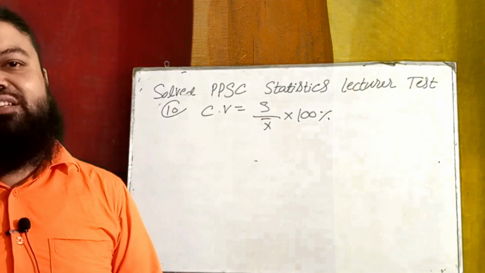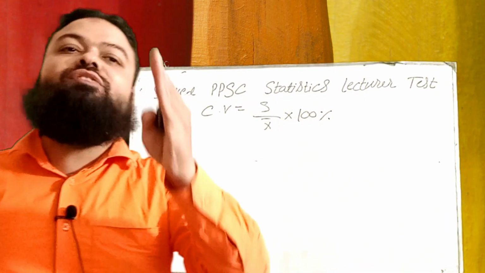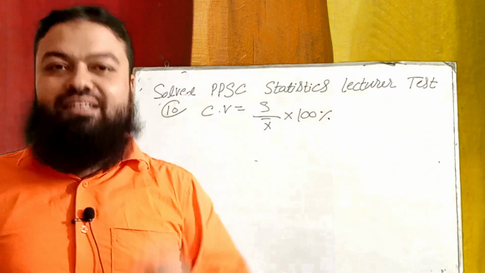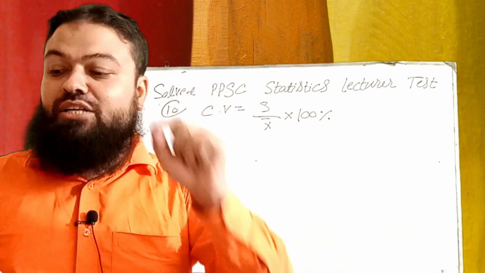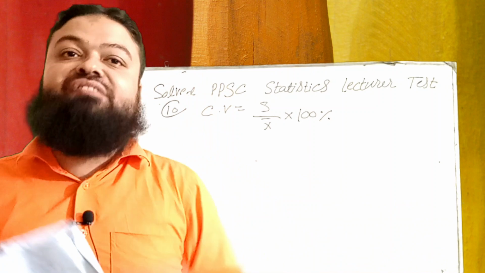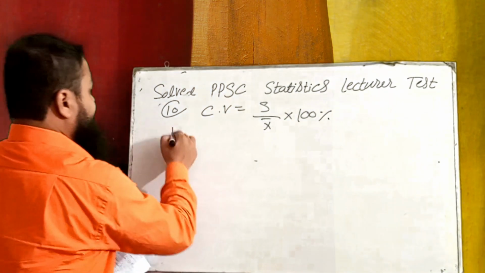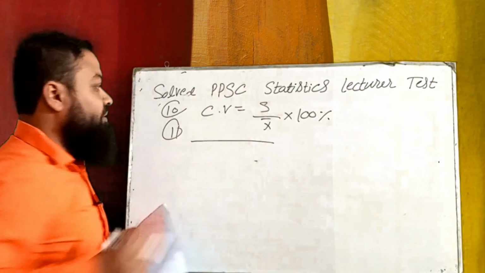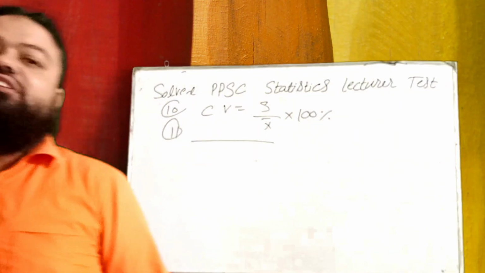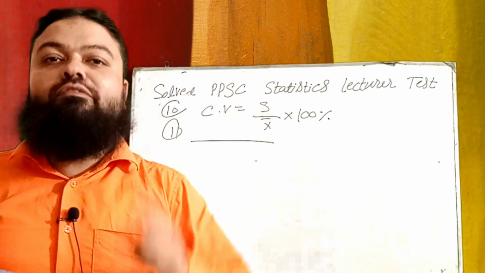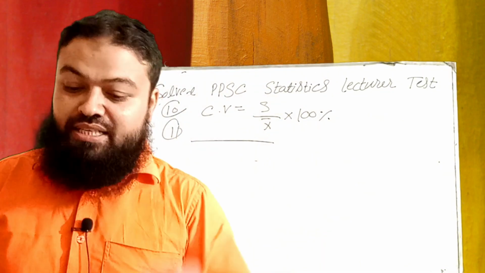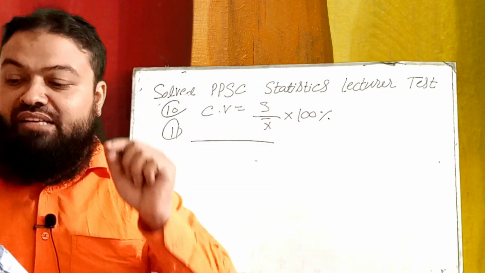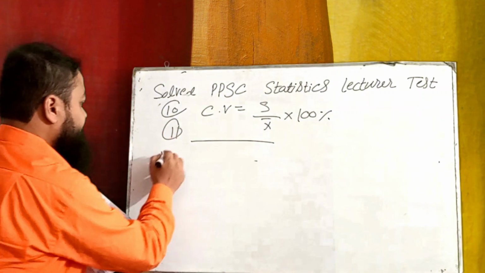What is heteroscedasticity? When the variance of the error term is not constant, there is heteroscedasticity, and we use the Goldfeld-Quandt test for heteroscedasticity. That was number 11. The Goldfeld-Quandt test is used for heteroscedasticity when the variance of the error term is not constant. Number 12 is detrending, which means analysis of secular trend.